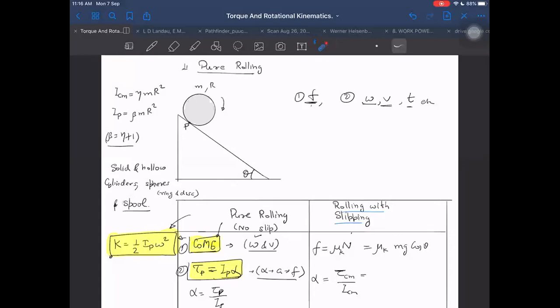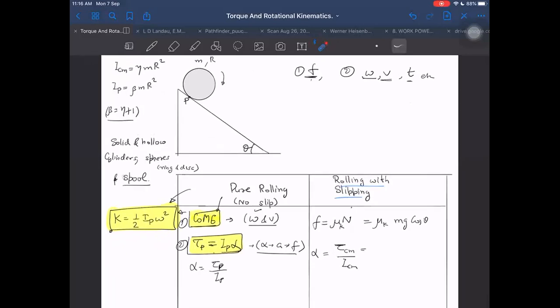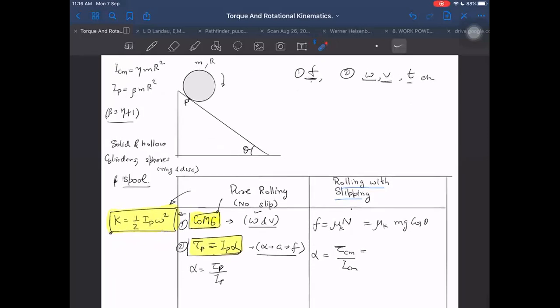I don't know up to what I have discussed already. Have you seen this written thing here? Do you know all this already? Alpha is equal to tau CM upon ICM. Then after that, I was explaining whether I can use tau CM upon ICM for the pure rolling case. Yes, we can use it, always we can use it. But will I prefer it? No, I will not prefer it.